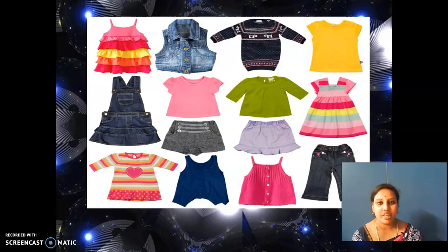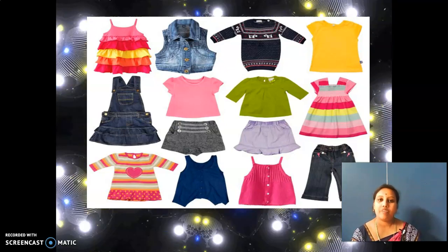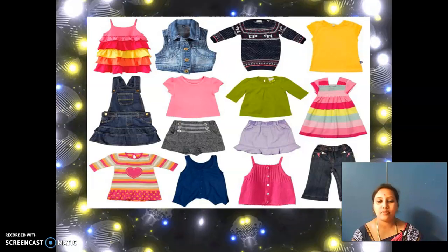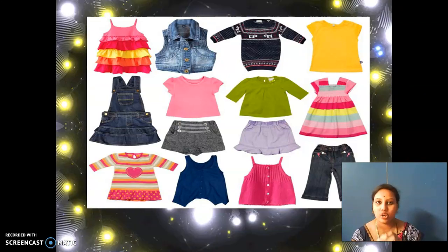We all wear different kinds of clothes, correct? Different types. One might be cotton, silk, woolen. So this is the right time to wear sweater, pullover, coats, muffler, gloves, scarf and all. Why? Because it's very cold, no?